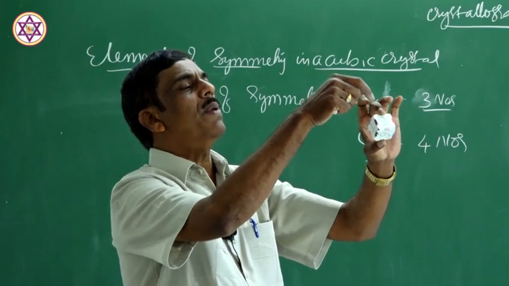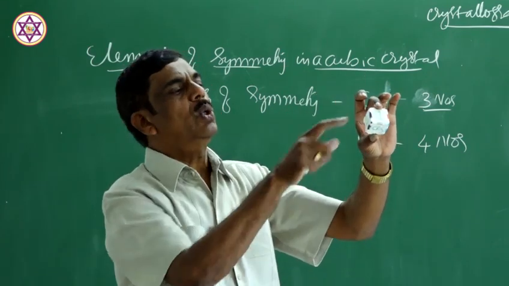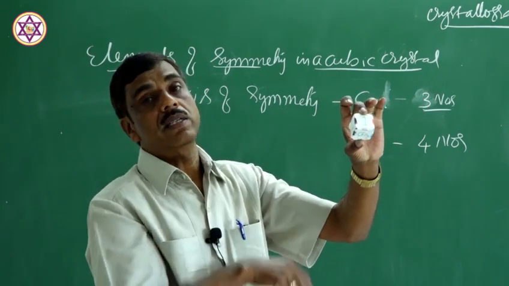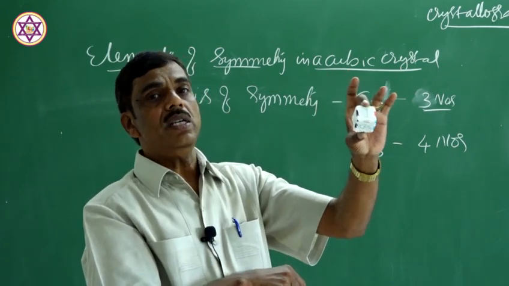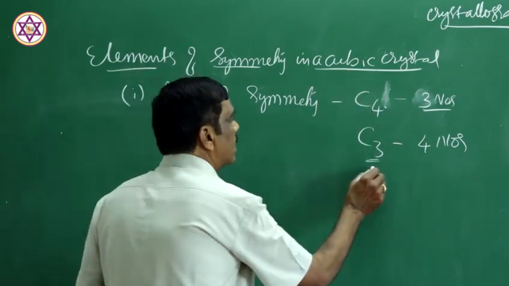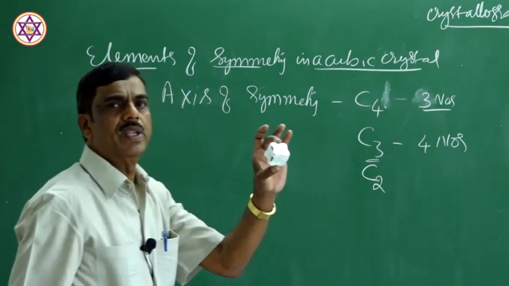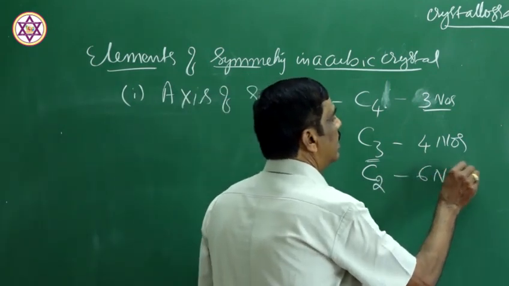An imaginary line passing through the opposite edges is a C2 fold axis of symmetry. There are 12 edges. Therefore, 6 C2 fold axes of symmetry are possible. So, the C2 axis of symmetry repeats 2 times. There are 12 edges, therefore 6 numbers.